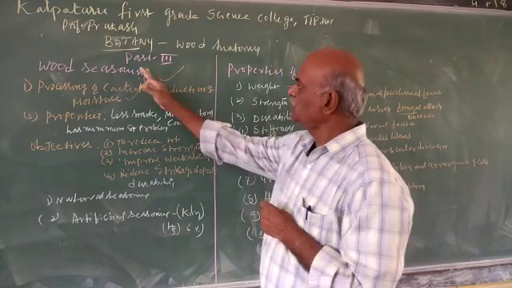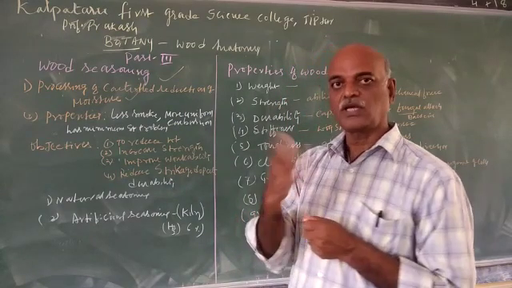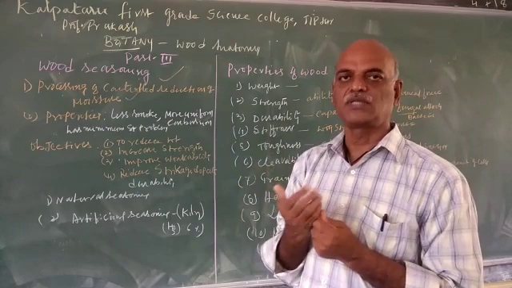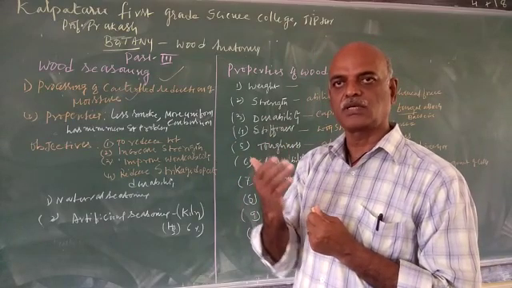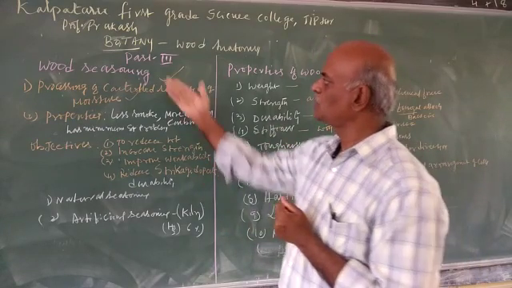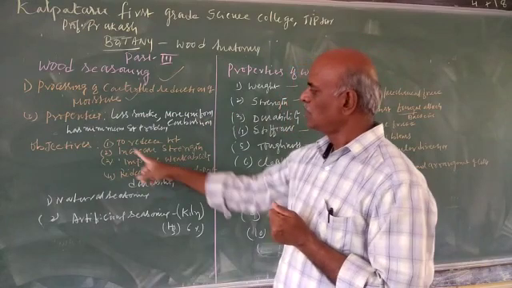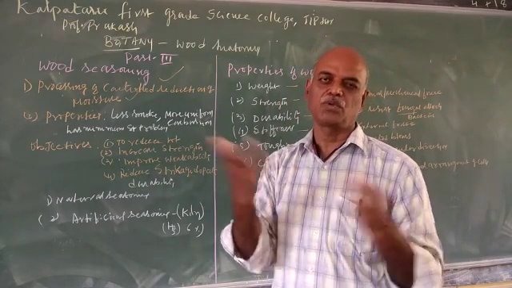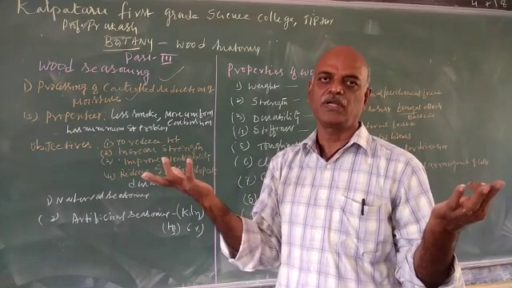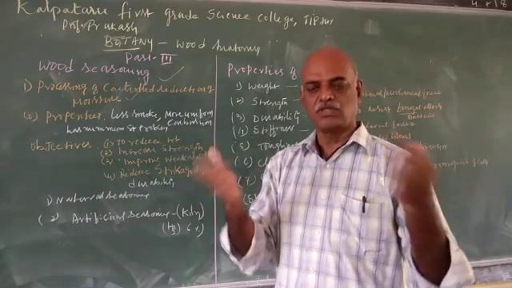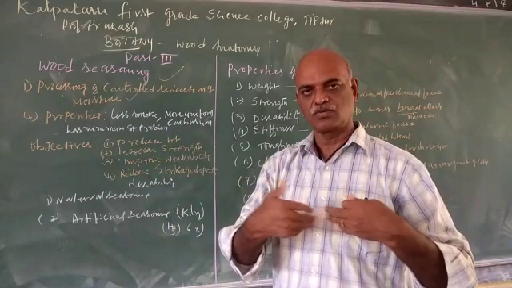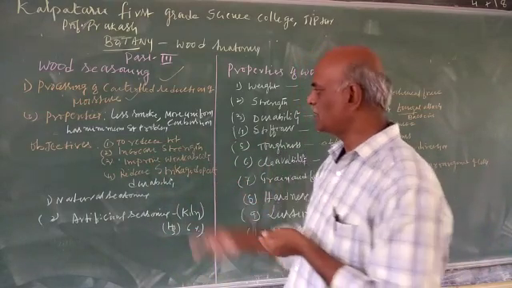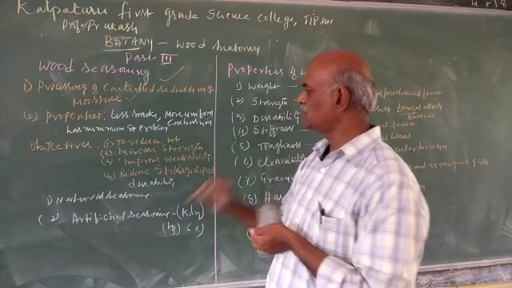Now, what are the objectives of wood seasoning? Why do we have to season the wood? We have to keep certain objectives in mind before seasoning the wood. The first one is to reduce the weight. Fresh wood is heavier in weight. As you season the wood, it will lose weight because it is going to lose water content. It becomes lighter in weight. So, to reduce the weight.